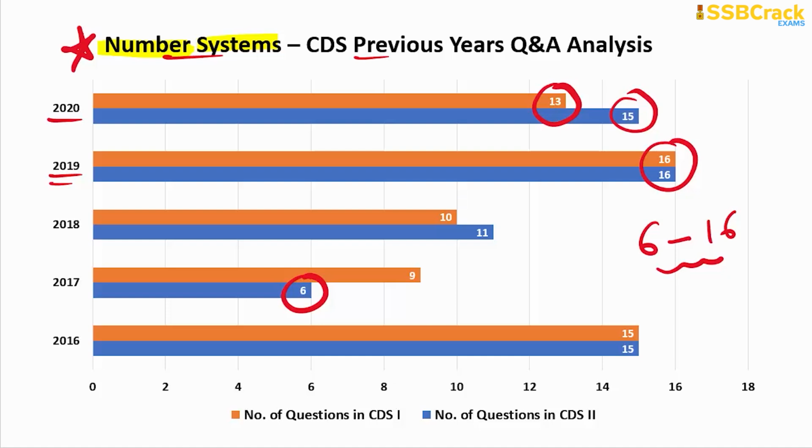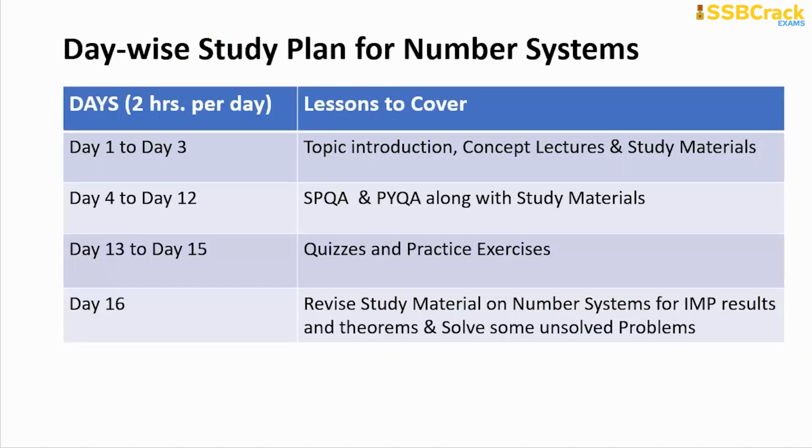So here is the constructive day-wise study plan for the number system topic. To complete your study you have to dedicate 2 hours of your time every day. So 2 hours per day dedication is important, and from day 1 to day 3 you have to go through the topic introduction lecture, its study material, all the concept lectures and their study material.